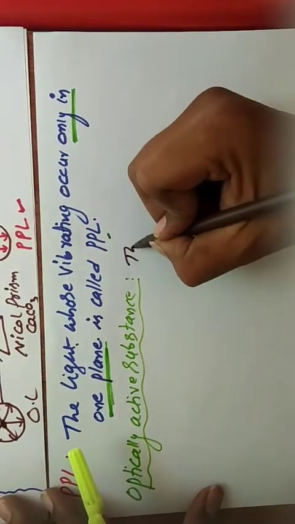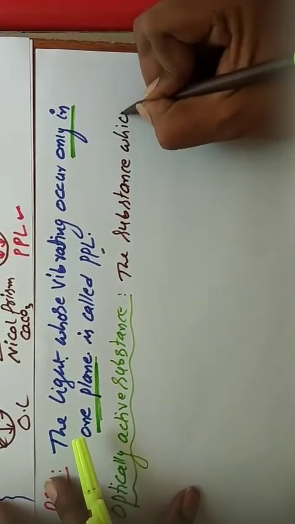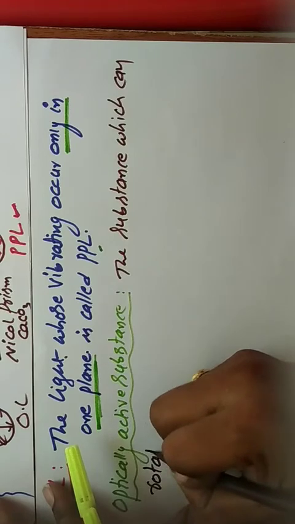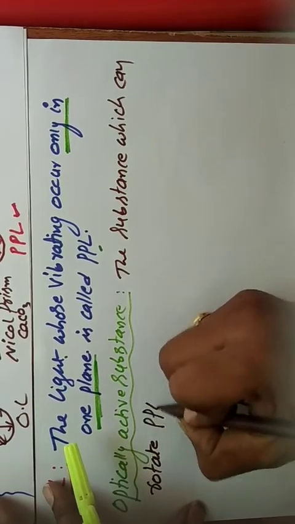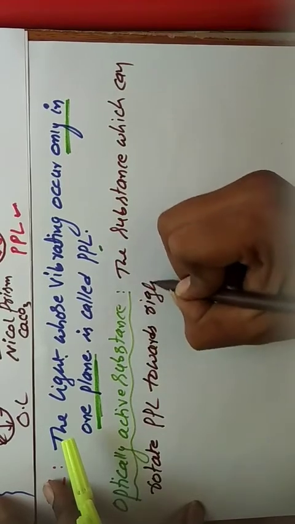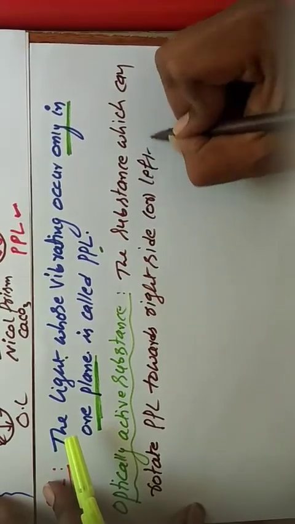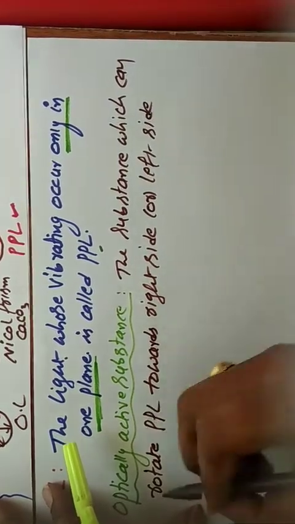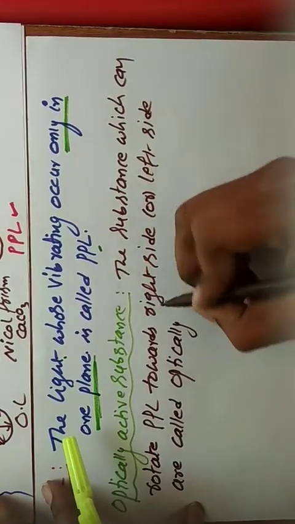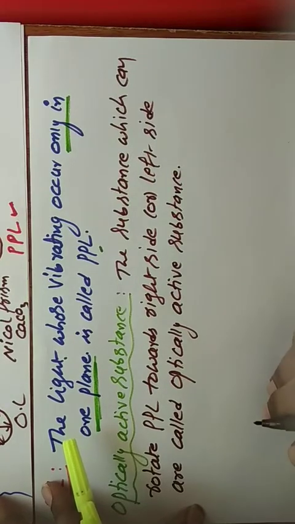The substance which can rotate plane polarized light, PPL, towards the right side or left side is called an optically active substance.